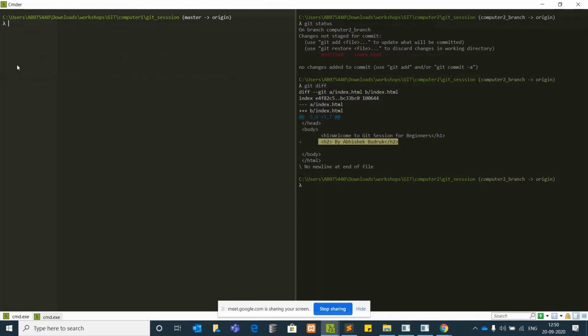Now these changes are present in the computer 2 local repository. Those changes will not come here in computer 1. Am I clear, everyone?